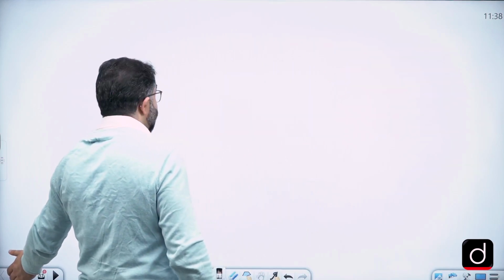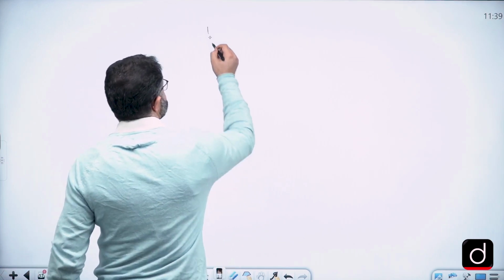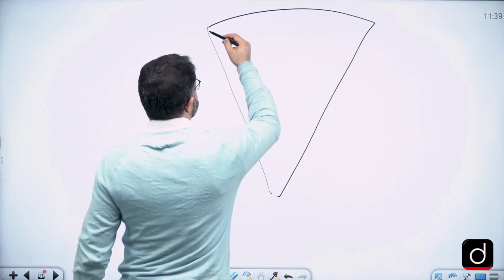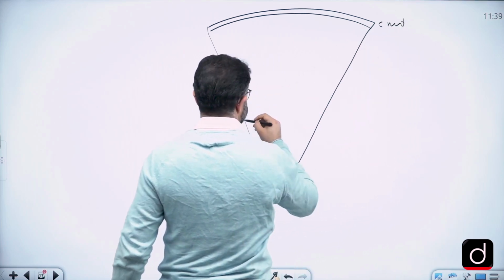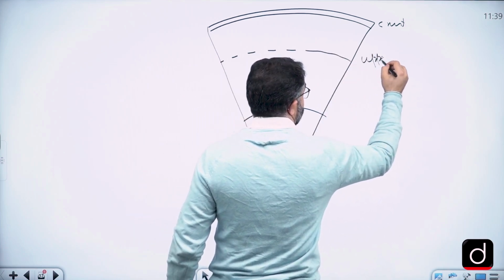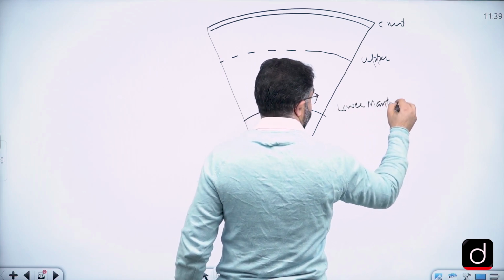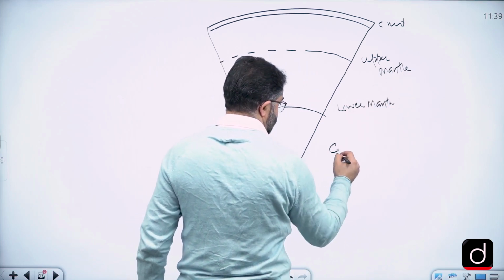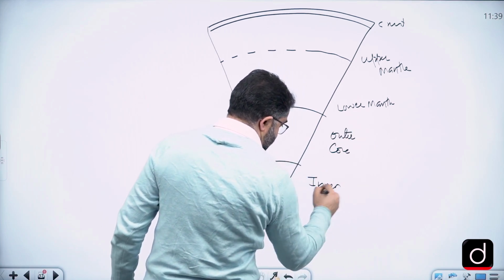Now comes the layers of Earth, and you can draw this diagram showing the crust, the mantle divided into upper mantle and lower mantle, and the core called the outer core and the inner core.